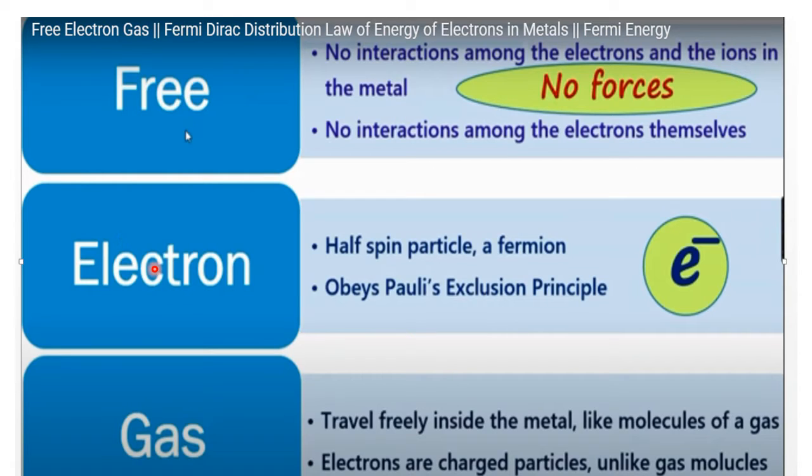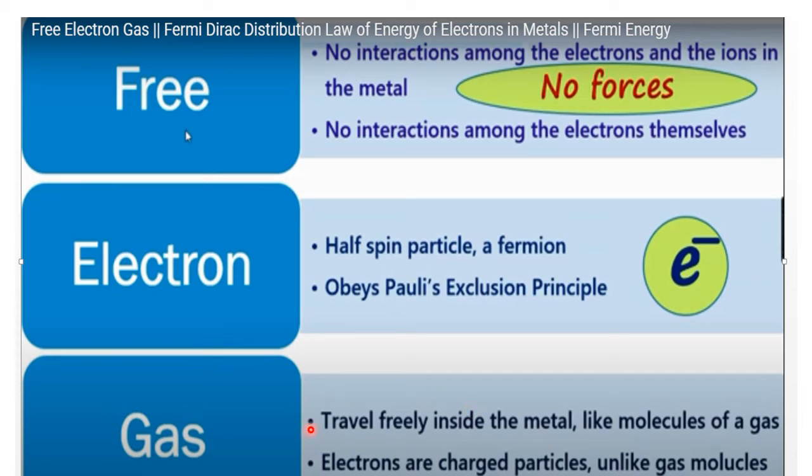Second one is electron, and this is basically a half spin particle, a fermion in nature, and it always obeys Pauli's exclusion principle. You know that it is represented by e negative. And third thing is gas. We all know what is gas, in which the motion of molecules is there. Similarly here, these molecules travel freely inside the metal.